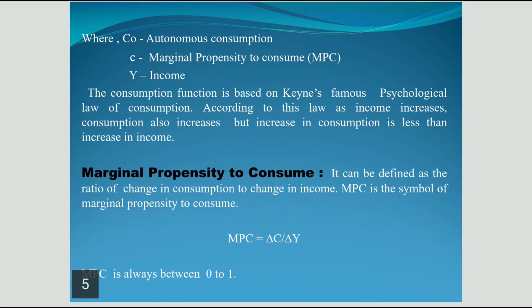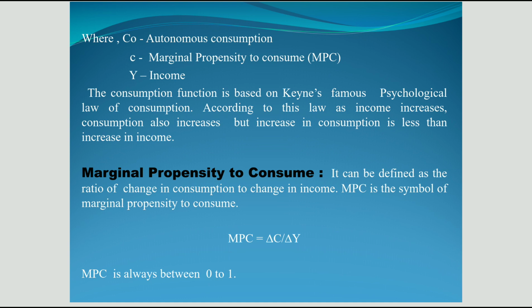Next, as you know, John Maynard Keynes. According to Keynes, Keynes has given a psychological law of consumption. According to this law, as income increases, consumption also increases, but the increase in consumption is less than the increase in income. So Keynes was very much concerned about the minimum level of consumption, that is short run consumption function, first thing, because Keynes always believed in short run phenomena. He never focused on long run phenomena.